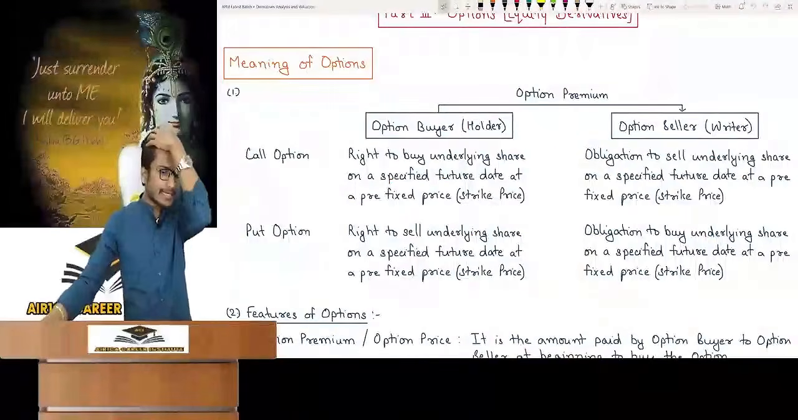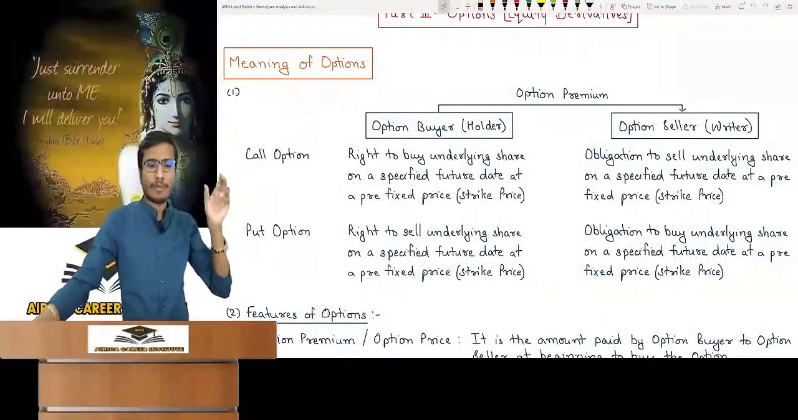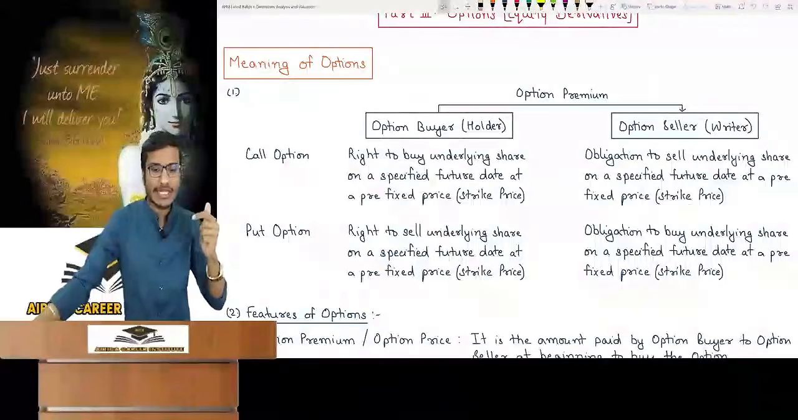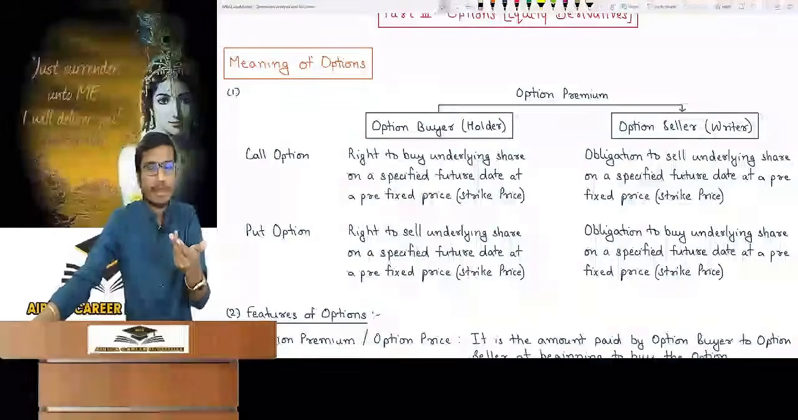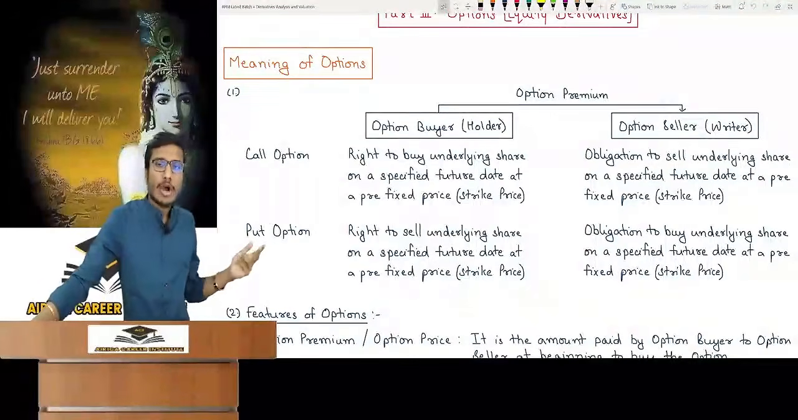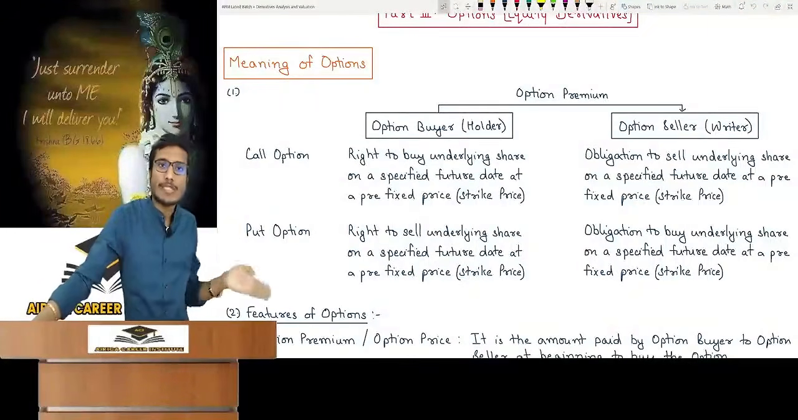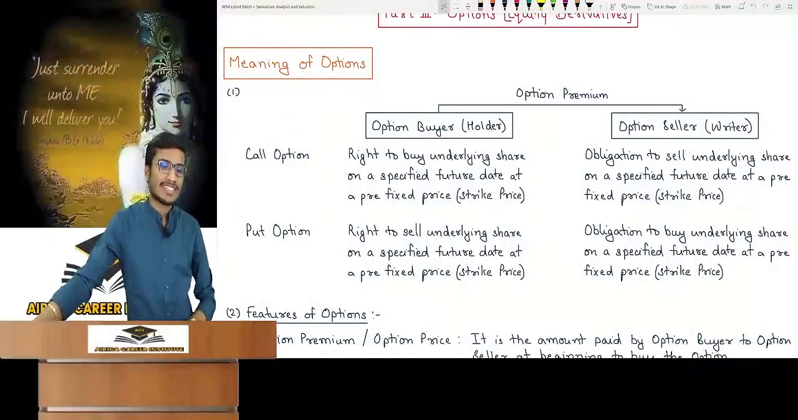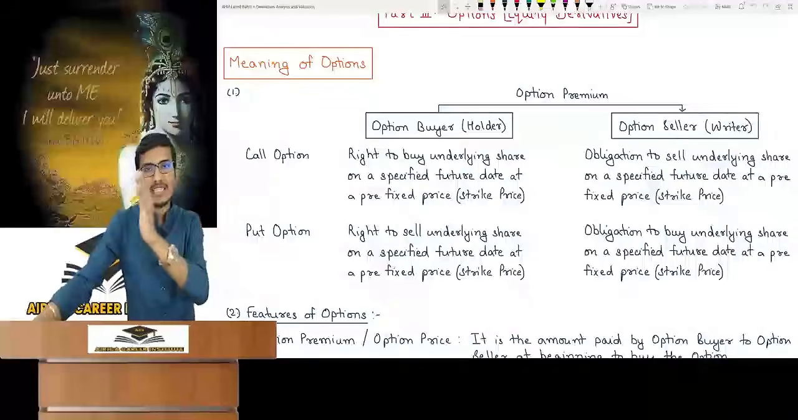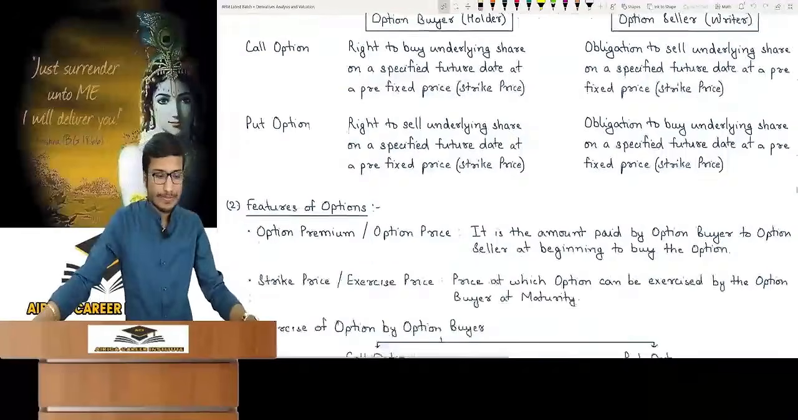Here I have written so you can read. In call option, option buyer has right to buy an underlying share on a specified future date at a prefixed price. So what will option seller writer have? Obligation to sell the underlying share. In put option, the option holder has the right to sell the underlying share and the option seller has obligation to buy the underlying share. Option premium is always given by option buyer to option seller.